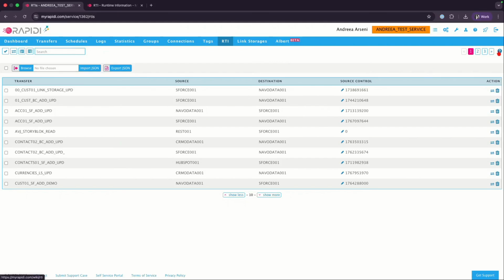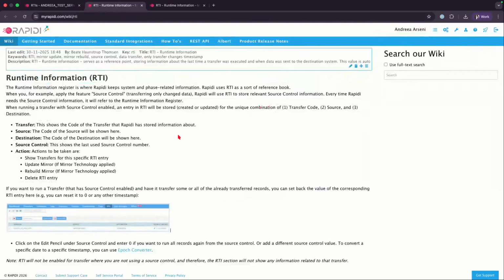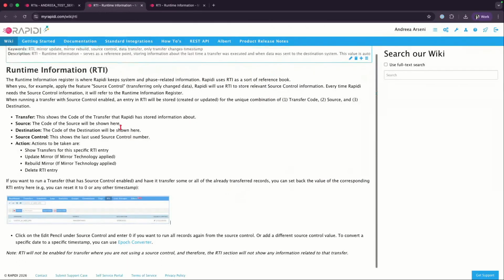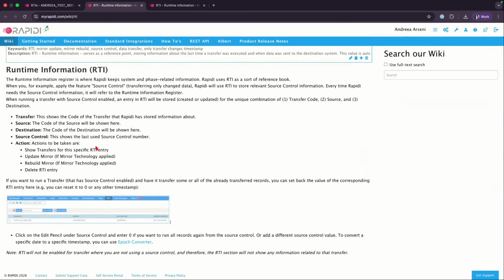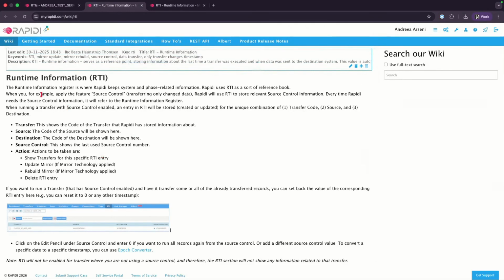If you go to this question mark here, we have all this information. This is a full article on what RTI means and what it does and how it works. You can see here that the RTI will store the datetime value that you have on that specific transfer. It's runtime information, basically referring to the transfer that's running and that's using a datetime field.